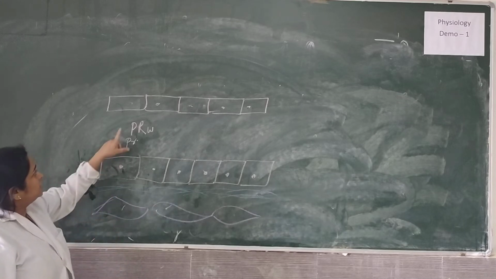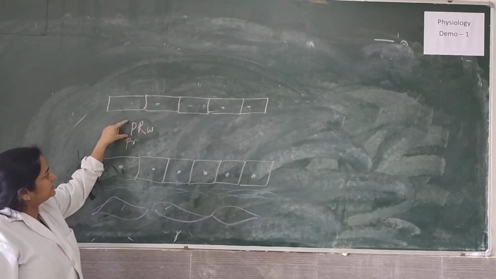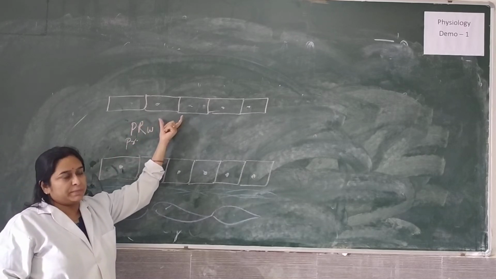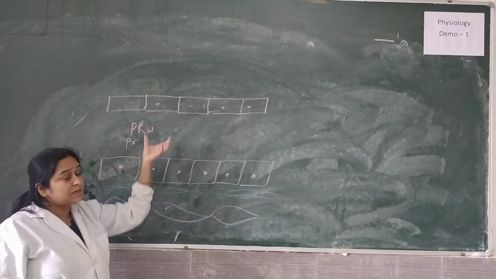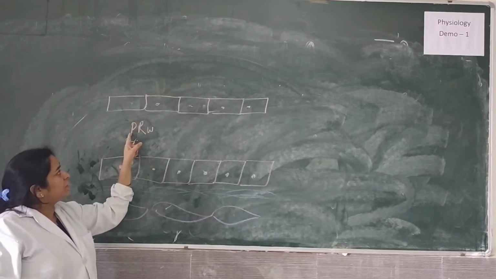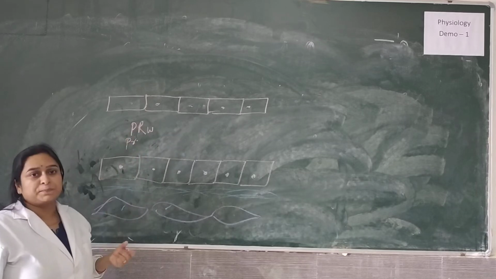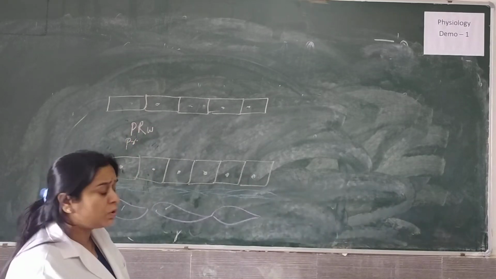The thing is, this platelet has a tendency to stick to the endothelium, which can initiate the coagulation process, but there are a few inbuilt mechanisms which prevent the aggregation or sticking of platelets to the endothelial surface. So what are those?